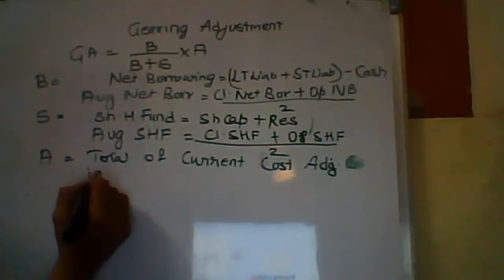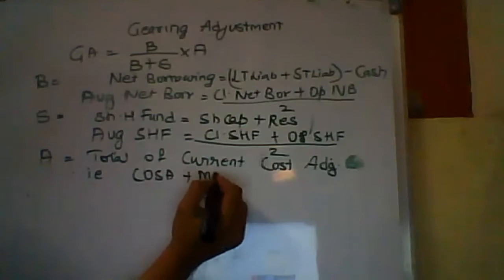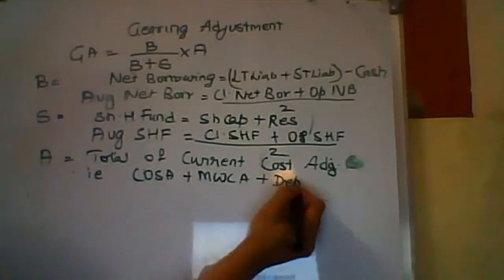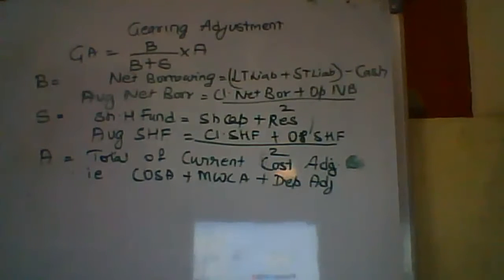What is that? That is COSA plus MWCA plus depreciation adjustment, if any. That's the formula which we have for our gearing adjustment.